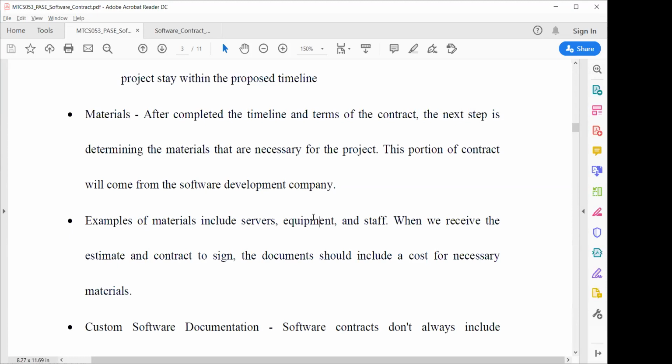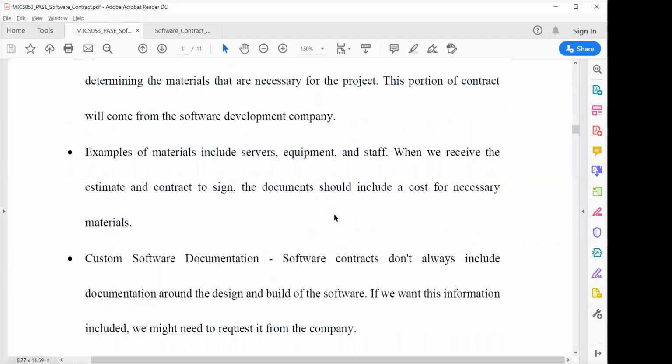You should mention what the cost of the training is and who will bear the cost. Will it be borne by the software development company or the client? And what is the time requirement for it? It should all be mentioned in that. It should not be that after you have installed the software, the client has to take the training from a third party. If it is so, then you have to mention that also.